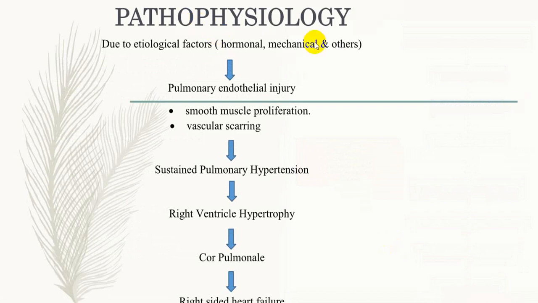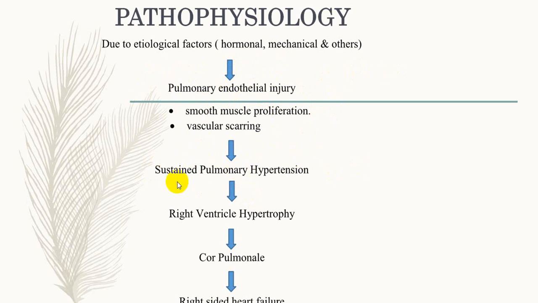So because of hormonal, mechanical or any other factor, there is a pulmonary endothelial injury, and secondary to pulmonary endothelial injury there is a vascular scarring, smooth muscle proliferation, sustained pulmonary hypertension.